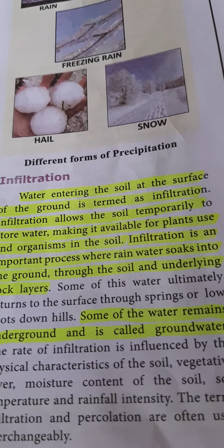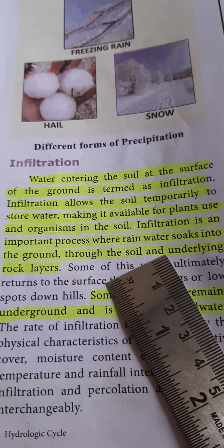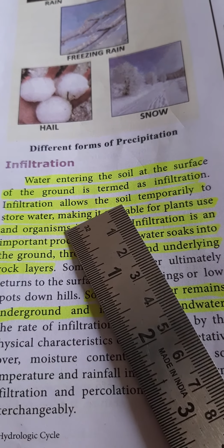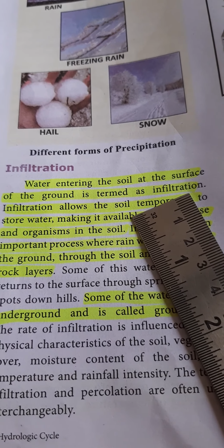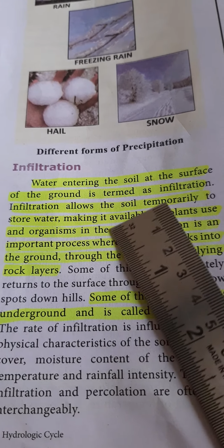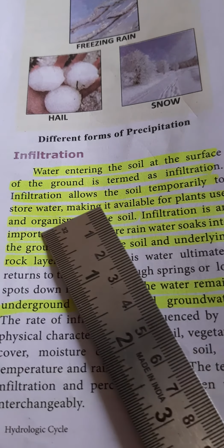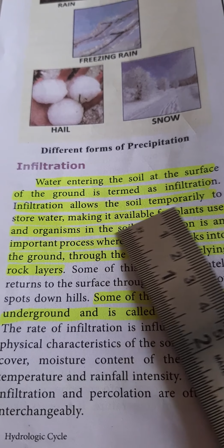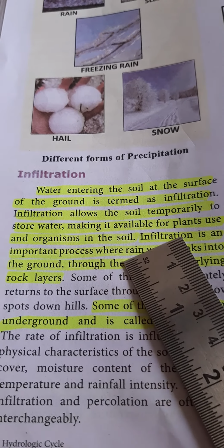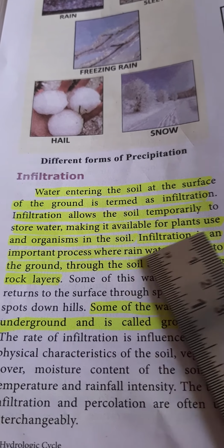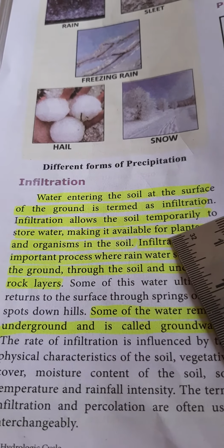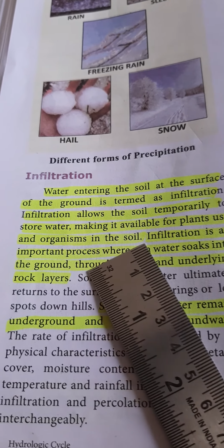Then infiltration. What is infiltration? Water entering the soil at the surface of the ground is termed as infiltration. When the rain falls, it goes underground. No? That is called infiltration. Infiltration allows the soil temporarily to store water, making it available for plants' use and organisms in the soil.